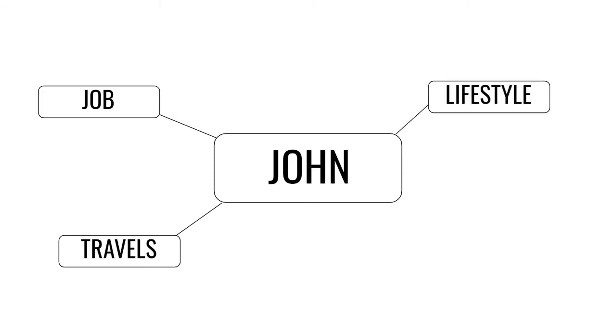Next is lifestyle. So maybe there are some interesting things about John's lifestyle that we can look at. So that is another idea for a topic. And then finally, hobbies. So maybe we can think of interesting hobbies that John has that we can talk about. So job, travels, lifestyle, and hobbies, these are the different topics that we can talk about. Now we are going to think of points that we can say to talk about these topics.